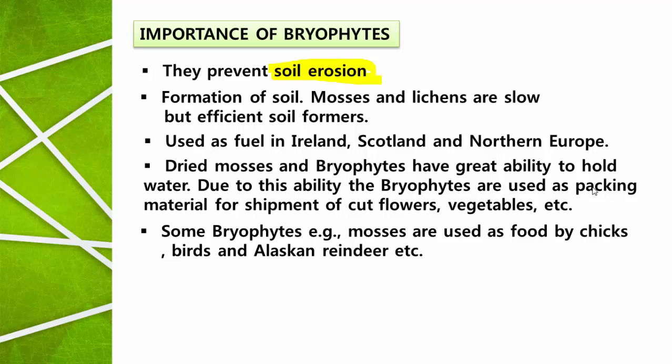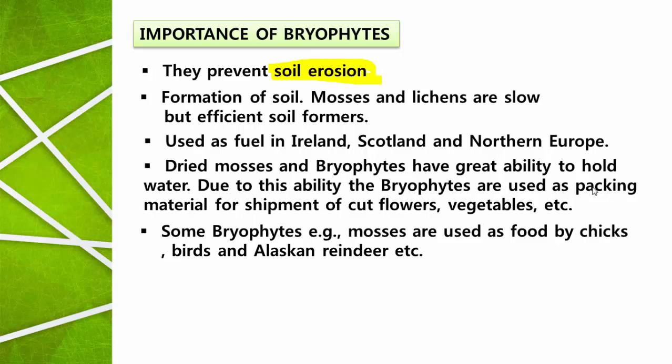How do bryophytes prevent the soil erosion? A simple example I can take. When bryophytes start growing in any land area, they grow just like a mat covering the floor. Like the mats which we use in our houses to cover the floor, the entire area will be tightly and very thickly covered by bryophytes. As they grow very compact, they prevent the soil erosion.